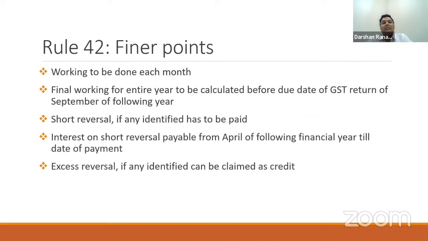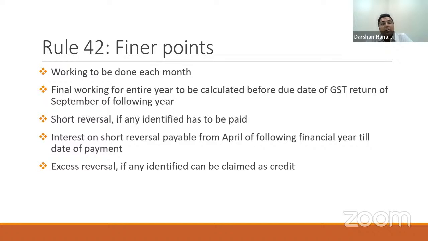Now, to understand this in a better way, I'll take one numerical example also. But before this, I would like to deal with some finer points over here. This complicated formula of Rule 42 has to be done each month for entities having exempt income. Final working has to be calculated at the end of the year, taking the amounts for the entire year together.